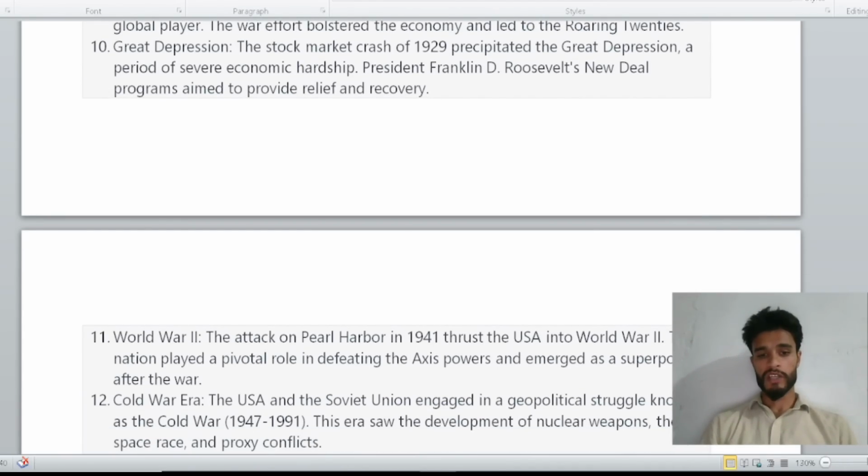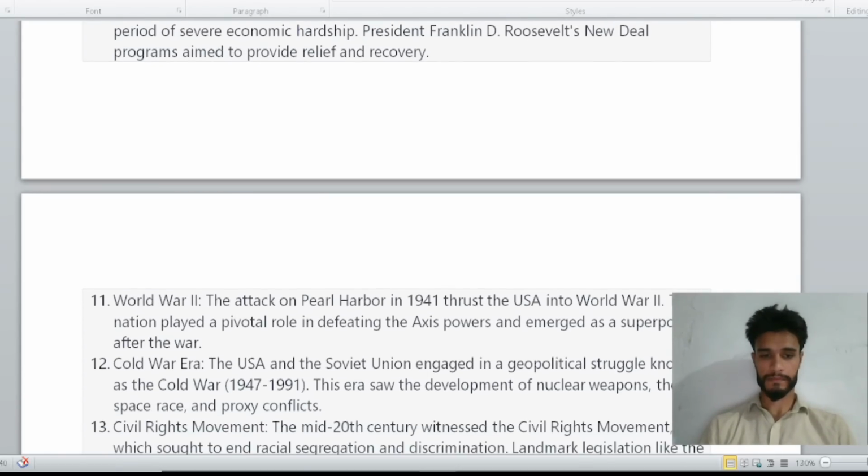Cold War era. The USA and the Soviet Union engaged in a geopolitical struggle known as the Cold War, 1947 to 1991. This era saw the development of nuclear weapons, the space race, and proxy conflicts.